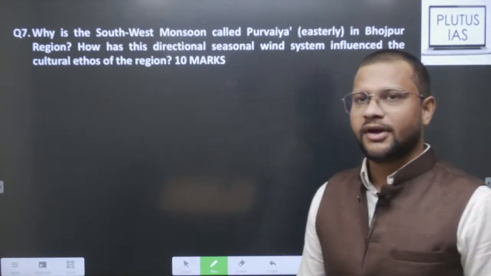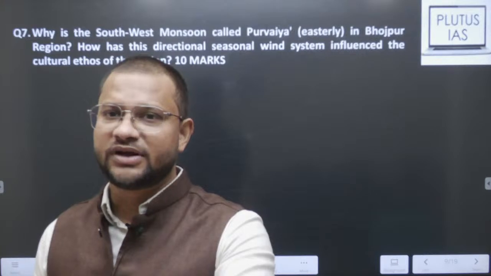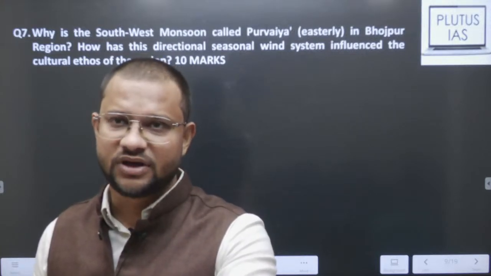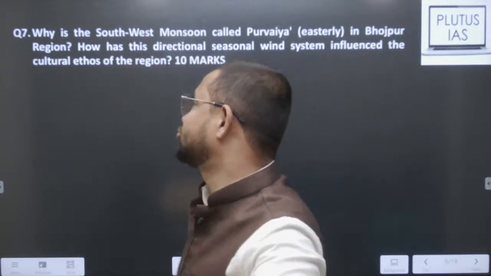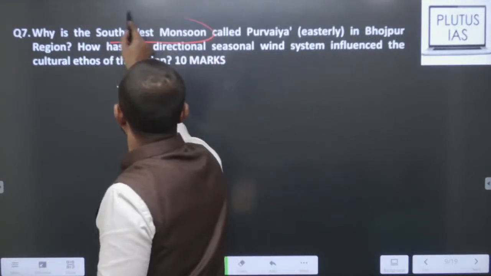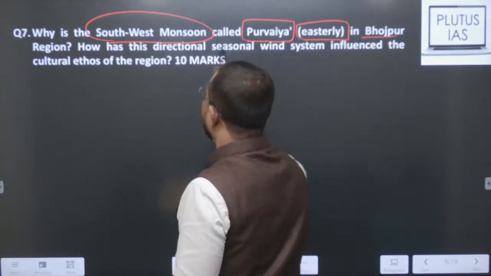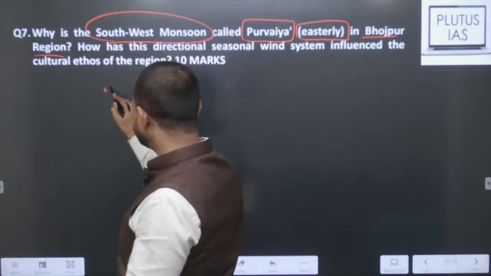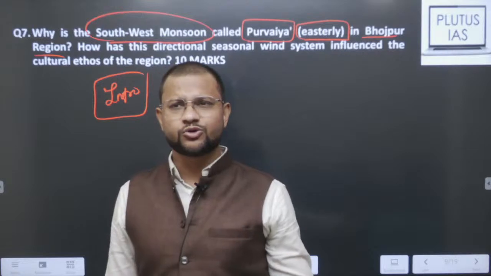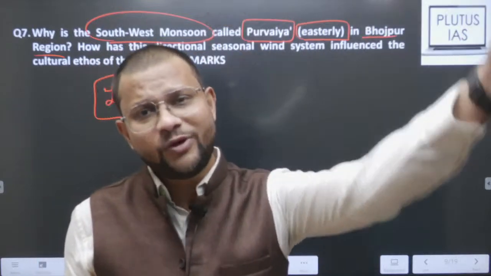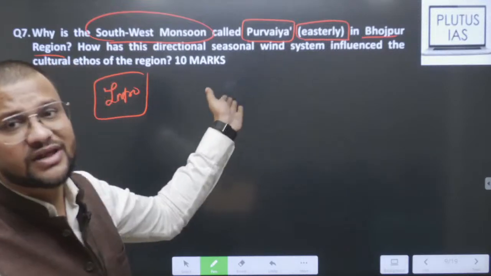Then yes, the most important area of geography, as you know, is the southwest monsoon. We simply call it a monsoonal phenomenon. Now see what the question asks: why is the southwest monsoon called Purvaiya, easterly, in the Bhojpur region. Now what should the introduction be? I personally feel there is no need for a long introduction, there is no other scope for explanation than the Bhojpur region.